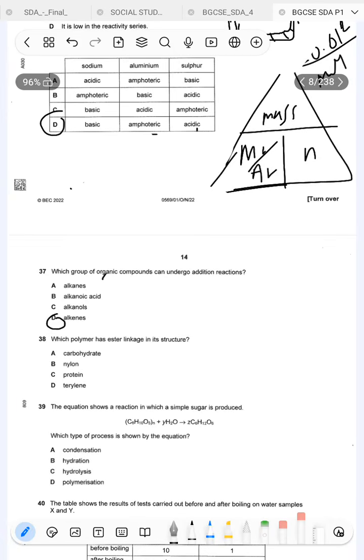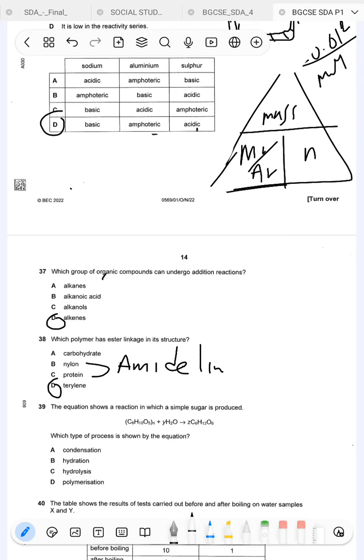38. Which polymer has ester linkage in its structure? So the answer is going to be pterylene. Nylon and proteins, they have an amide linkage, whereas pterylene is the only one that has an ester linkage.